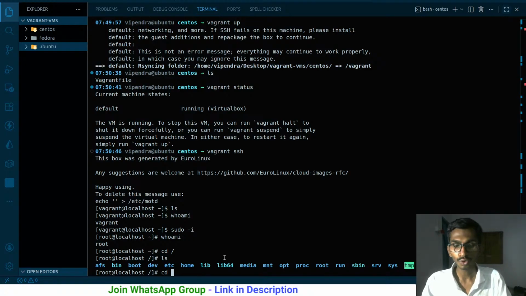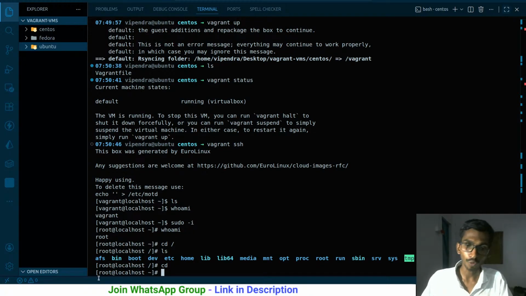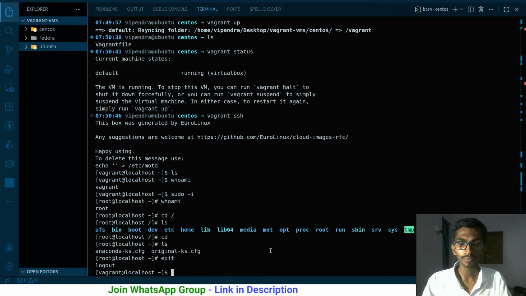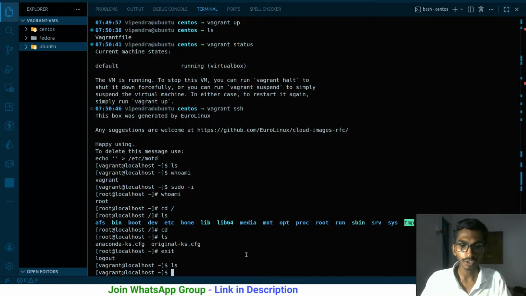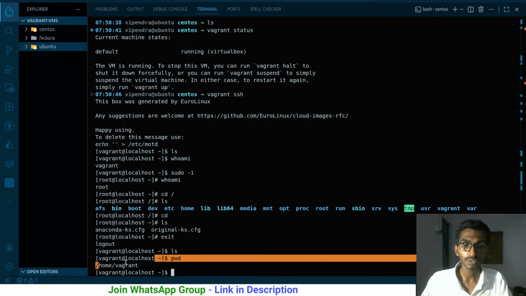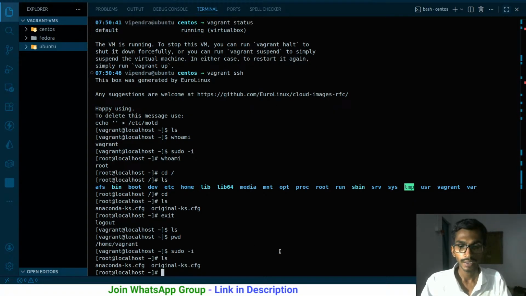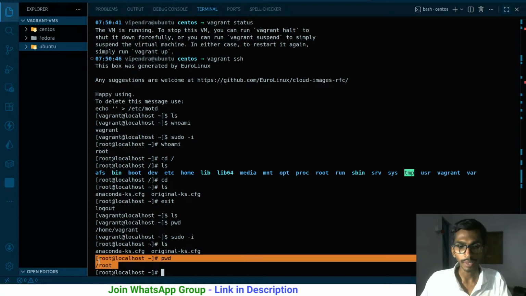By the way, let me go to the home directory right now. This is the home directory of the root user. If you say ls over here, you get these things. You can exit from here, and now you are in the home directory of the vagrant user. If you say pwd, /home/vagrant, this is the home directory of the normal user. With sudo -i and pwd, /root is the home directory of the root user.